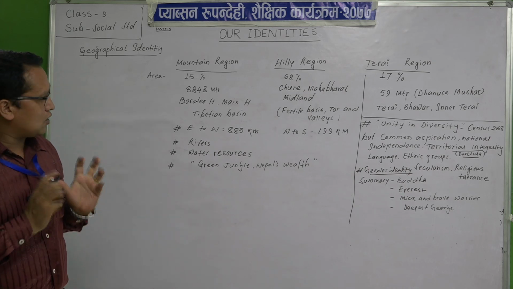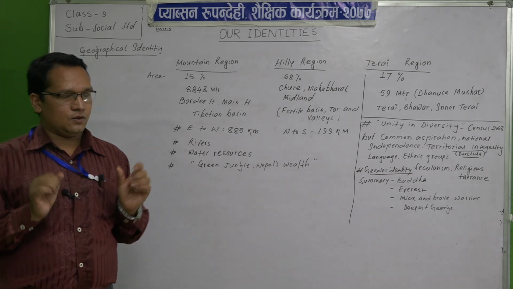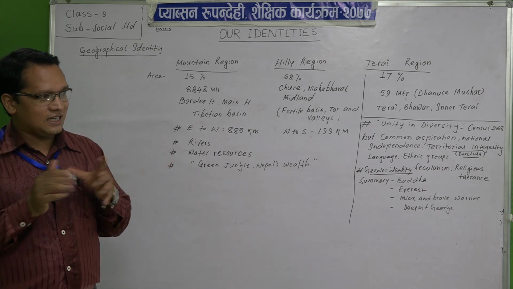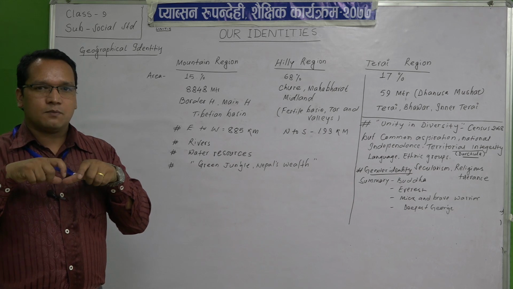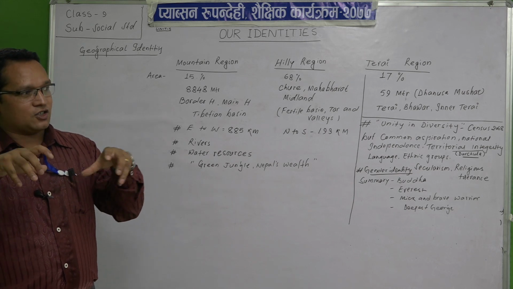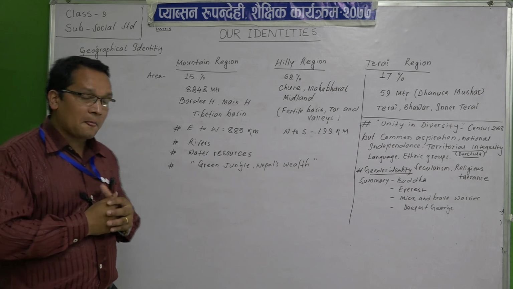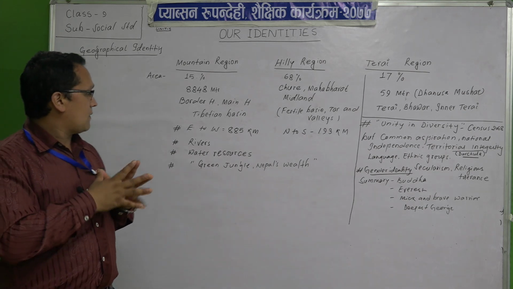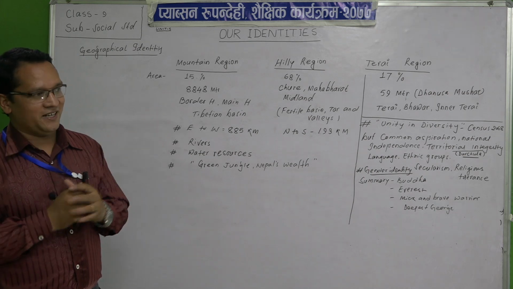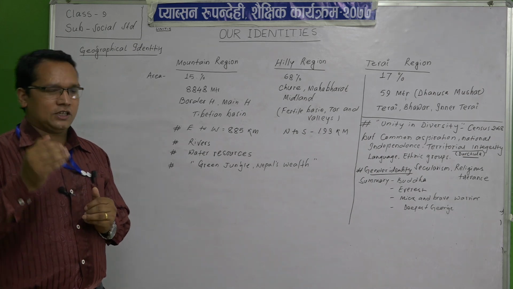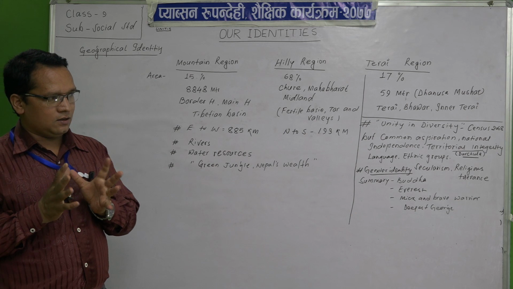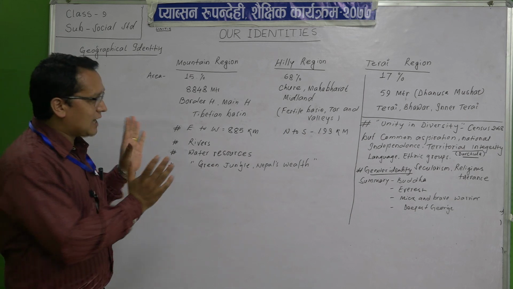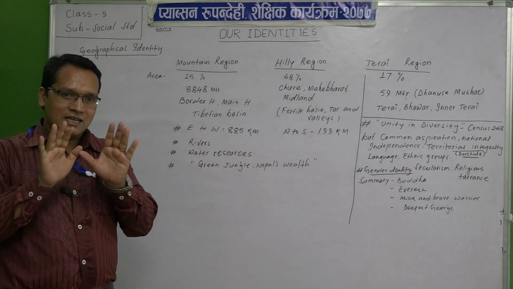Number two, our mountains are standing in the north as borders, you can say working as a boundary of the country. That is also great work done by our big mountains. And another advantage is that when the monsoon flows from the way of Bengal, our mountains are